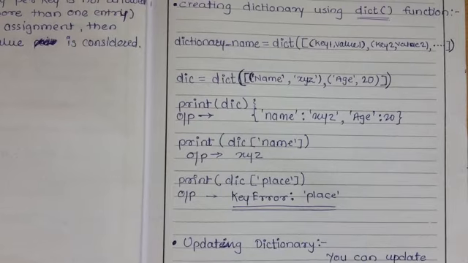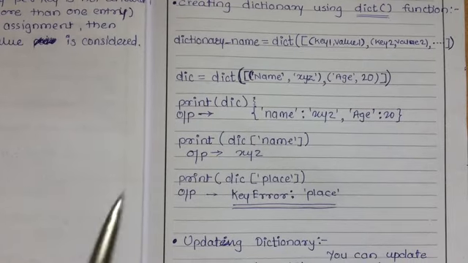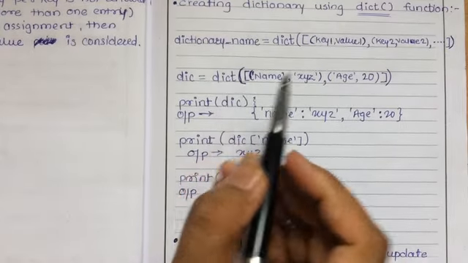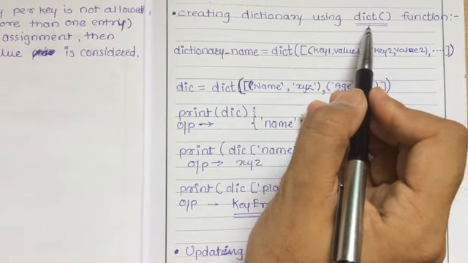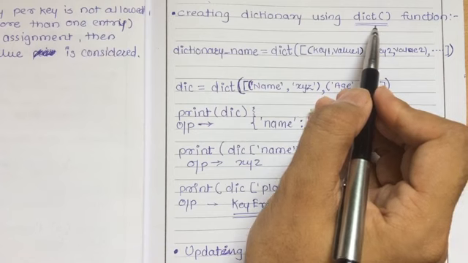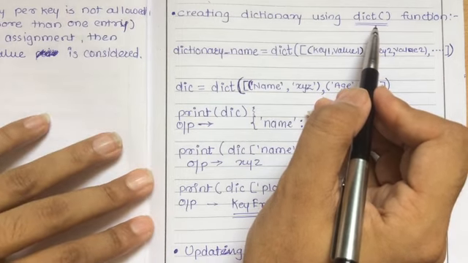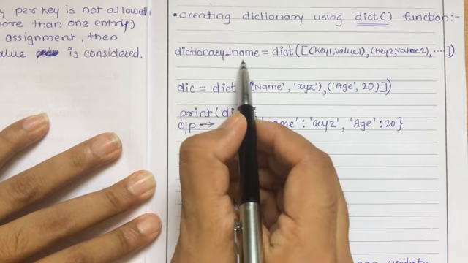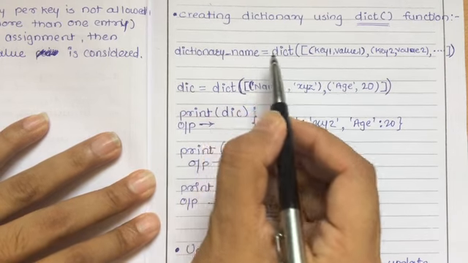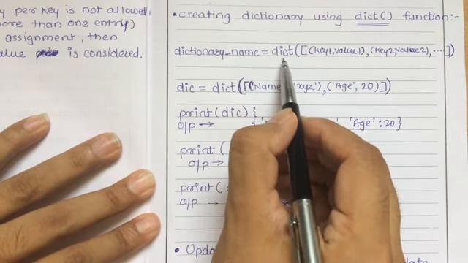Next, we can also create the dictionary with the help of the dict function. So how are you going to create a dictionary with the help of the dict function? This is the syntax. First you write the dictionary name, then the assignment operator, then dict, which is a function name.